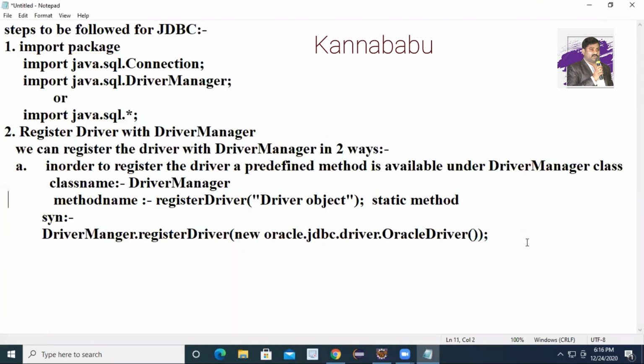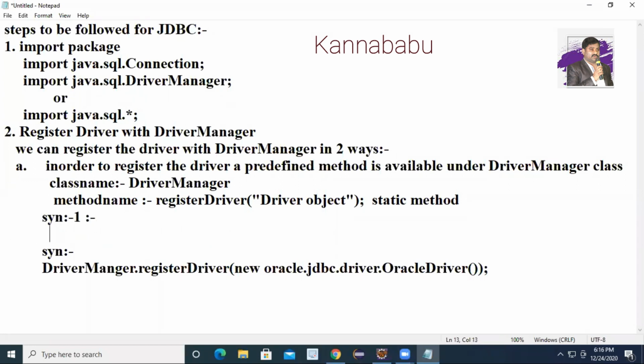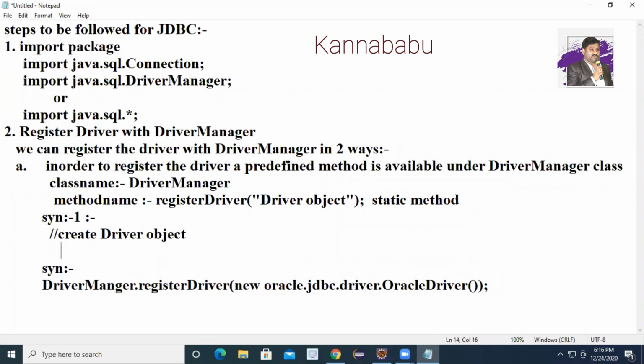Another way is also there. Here I will try to show another syntax, and how to register the driver. Step number 1, create the driver object. Which object? The driver object. How to create? You can create a Driver d. Driver d is equal to new driver class name.